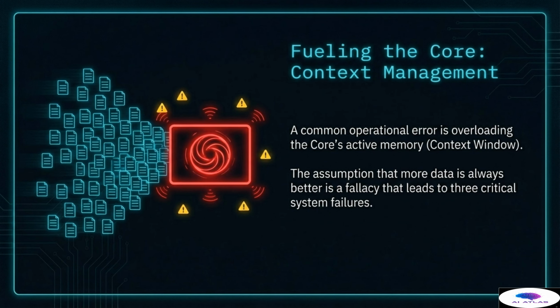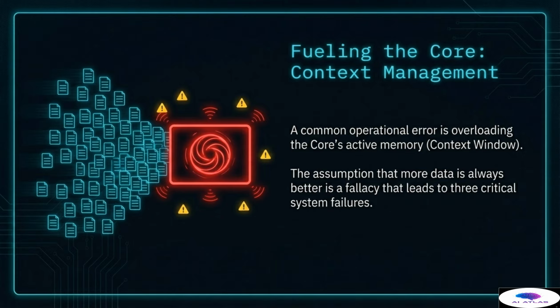Having chosen and architected the generation core, we now turn our attention to the fuel that powers it: context management. This is where most initial, unrefined deployments fail and where efficiency collapses. A common and catastrophic operational error is the naive assumption that we should simply overload the core's active memory, known as the context window, with every piece of potentially relevant data.